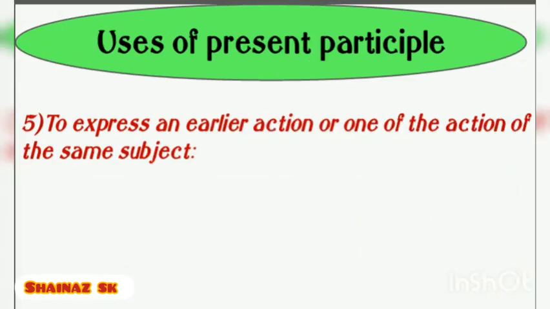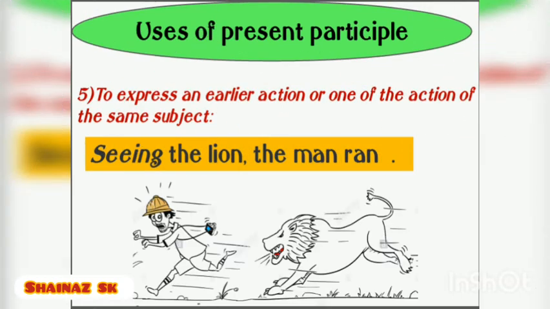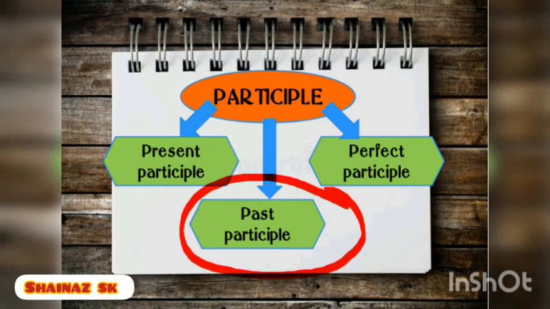Next, we use present participle to express an earlier action of the same subject. Like, seeing the lion, the man ran. Here, seeing, the present participle, is used to express an earlier action of the subject the man. So, in this way, we use present participle. I hope you have understood about present participle and its uses. Now we will see past participle.